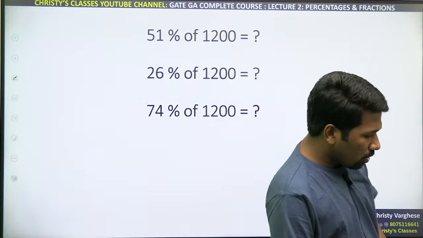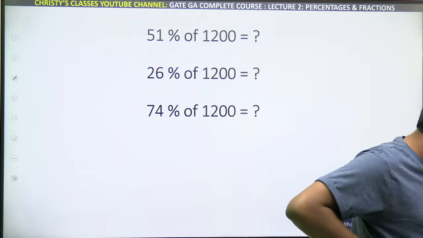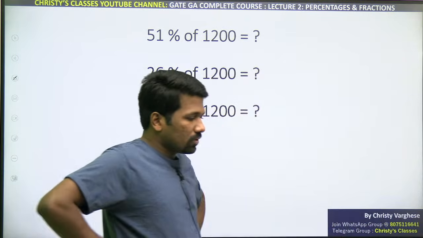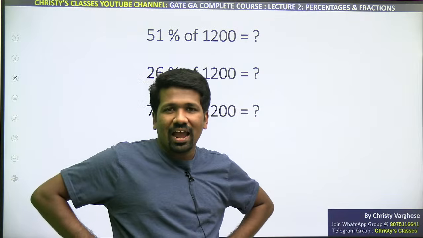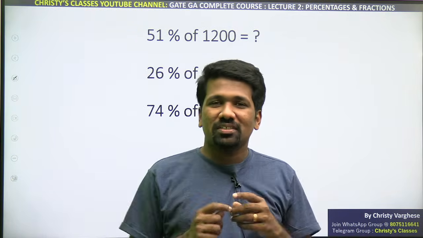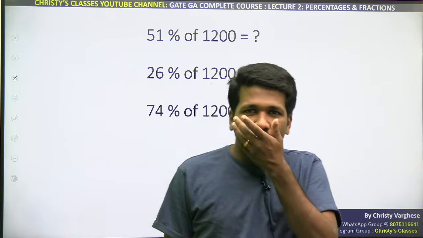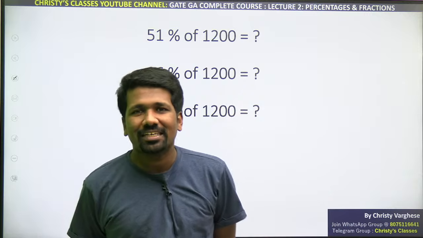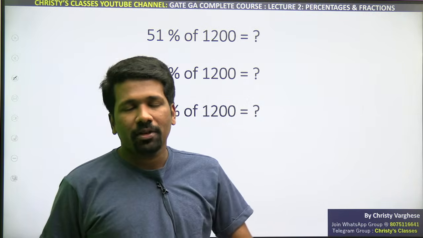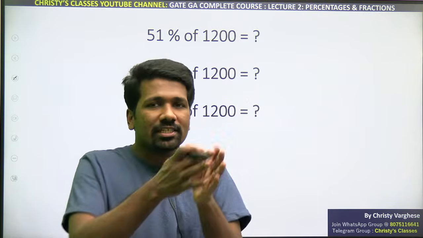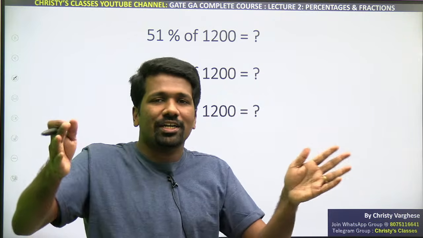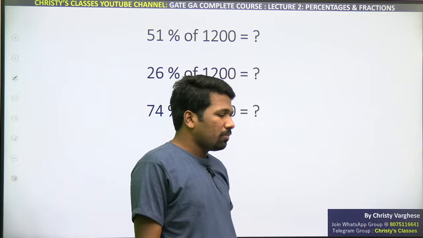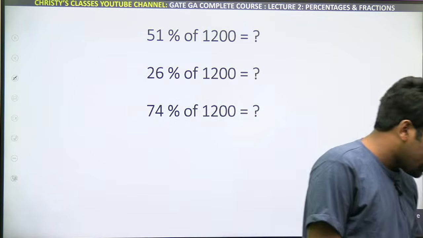Okay, now moving on. What about 51%? How to find 51%? One way is you can find 10%, add it 5 times and then add 1%. But is it the smart way? No, that is not the smart way. You have to connect it with some other fraction which is easier. All the previous examples we have connected to the fraction 1 by 10 or 1 by 100. Now, don't limit your understanding to 1 by 10 and 1 by 100 only. You can try other